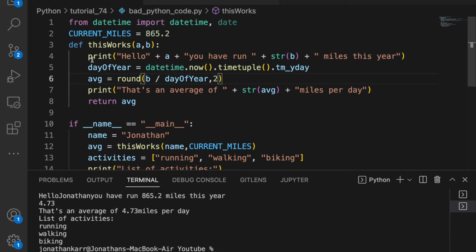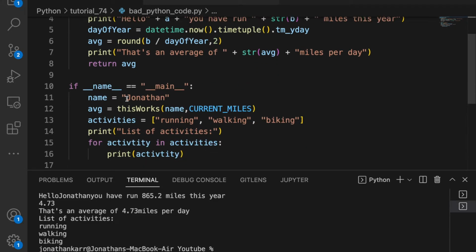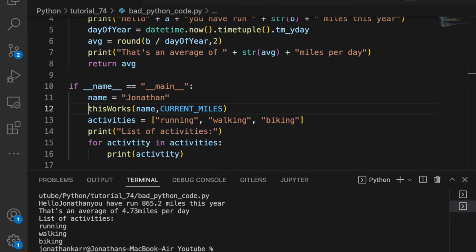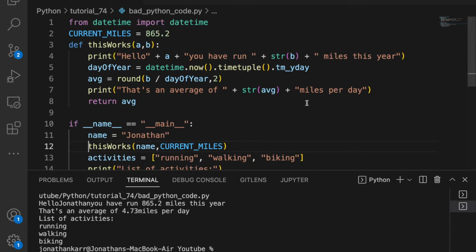Also, at the top we see from datetime import datetime and date. But we don't use date at all. So we can delete that as well. And finally, we have average equals this works, name and current miles. Yet we don't use average, so we don't need to assign this variable. And when I run it again, it doesn't output that extra line of the average, but it still works, which is great.